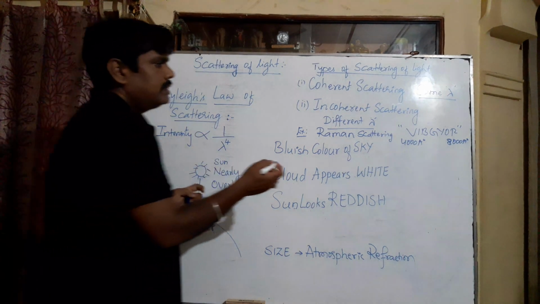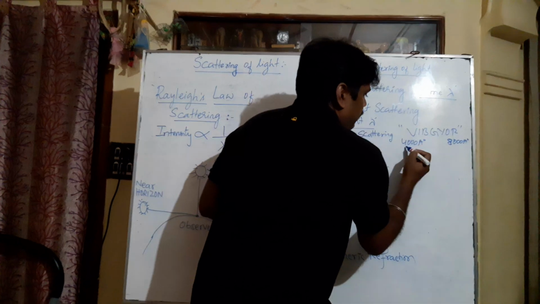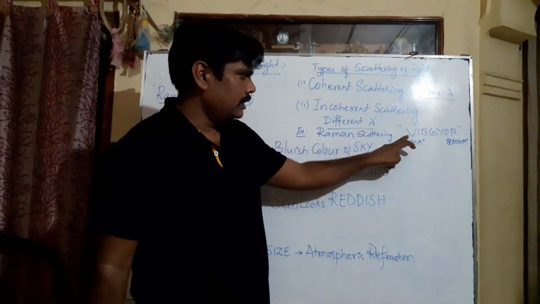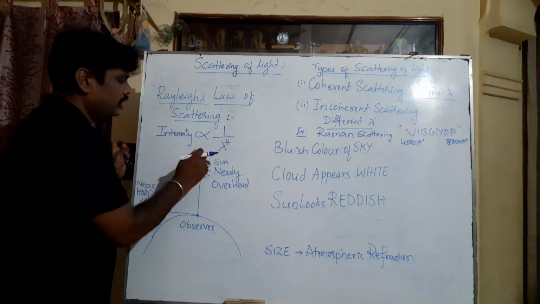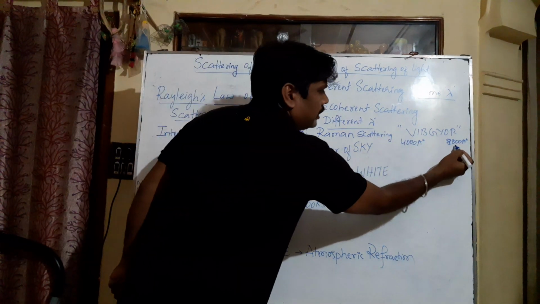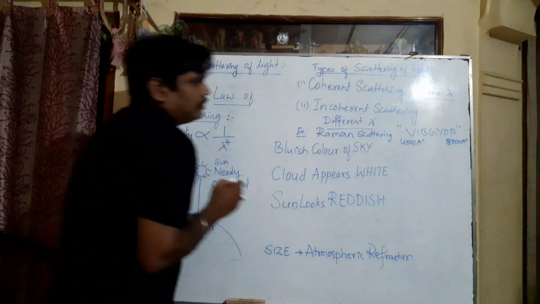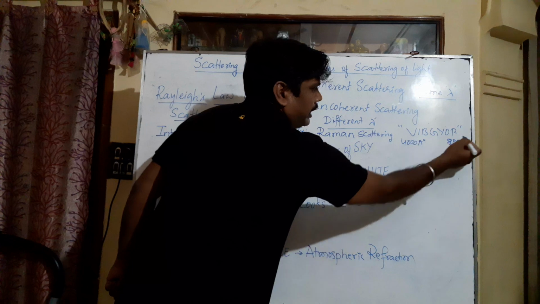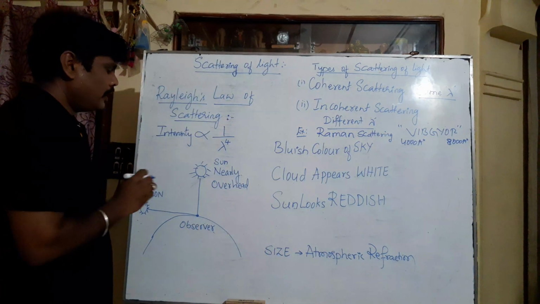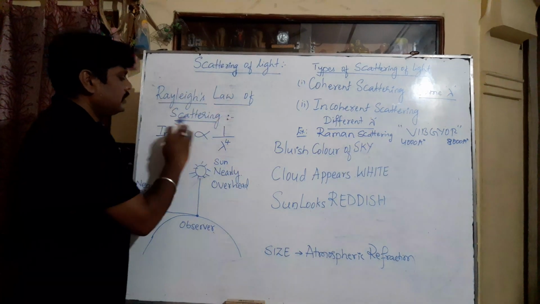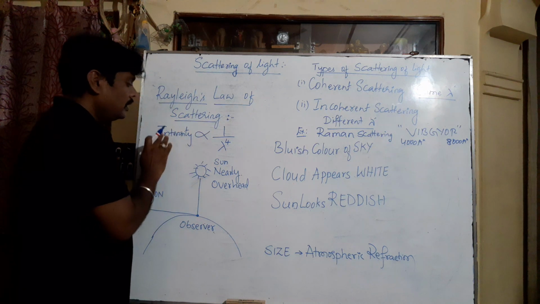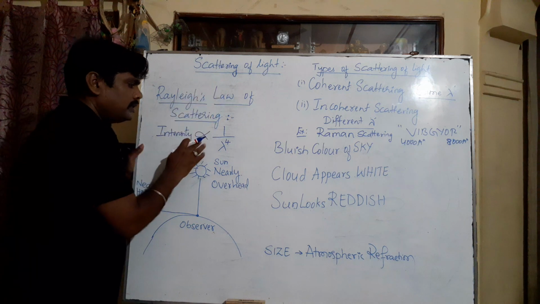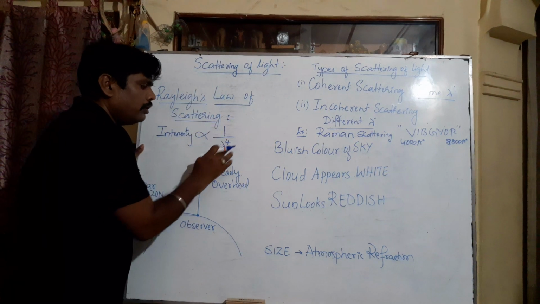Here, what happens in VIBGYOR? In VIBGYOR, 4000 angstrom units is the wavelength for violet color, compared to red, where 8000 is the wavelength of red light. Between these two, 4000 to 8000, the remaining color wavelengths vary. According to Rayleigh's law of scattering, the intensity of scattering is inversely proportional to the fourth power of wavelength.